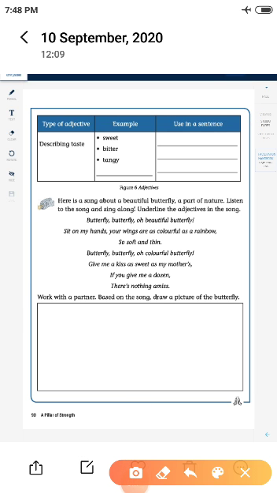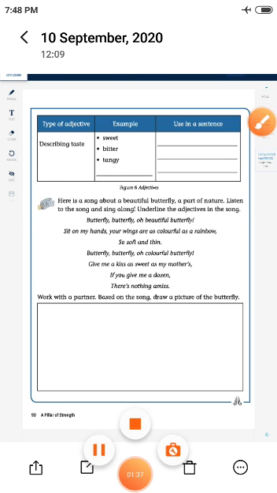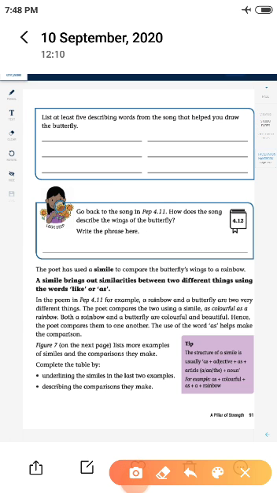Children, after this there is a small song for you. This is a beautiful song about a butterfly. You have to read this poem and underline the adjectives given in the song. Then you have to draw a beautiful butterfly here. After drawing the butterfly, you have to write the adjectives or describing words from the song that helped you to draw the butterfly. Here you have to write in the dashes given.